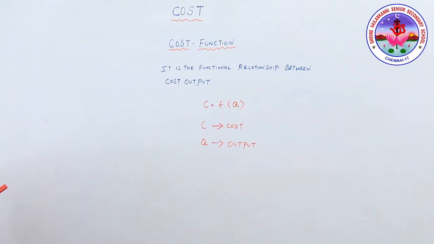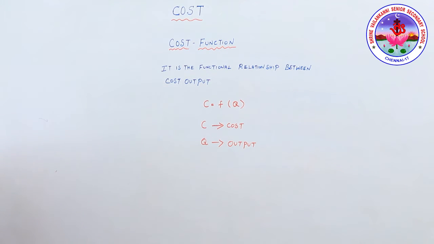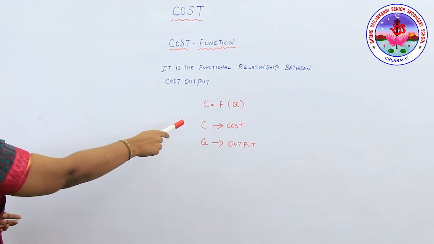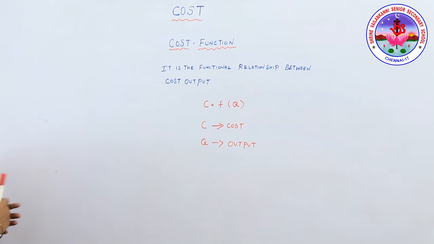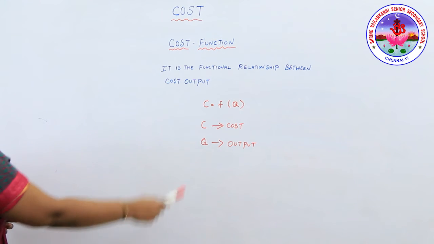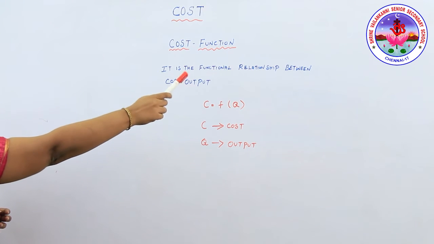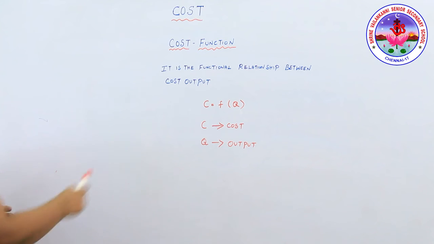Let's see now what is a cost function. Cost function is the functional relationship between cost and output. So C is equal to f of Q, where C is cost and Q stands for output. That's what it is, a functional relationship between cost and output.